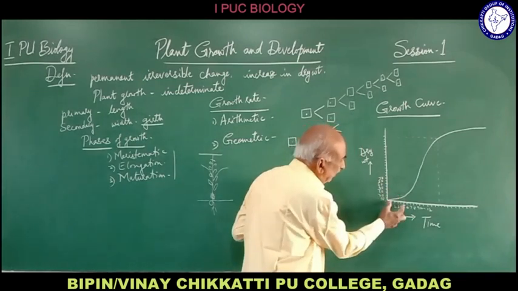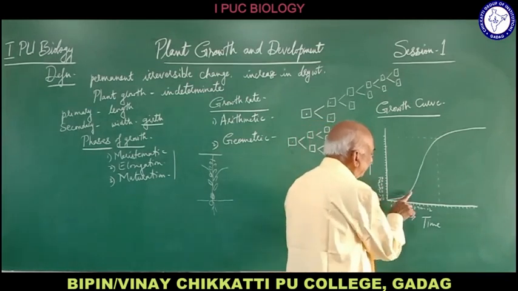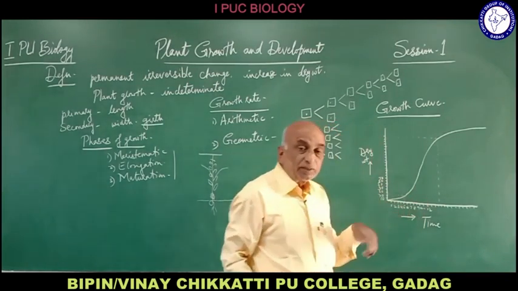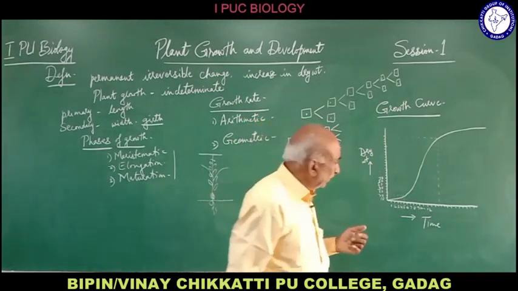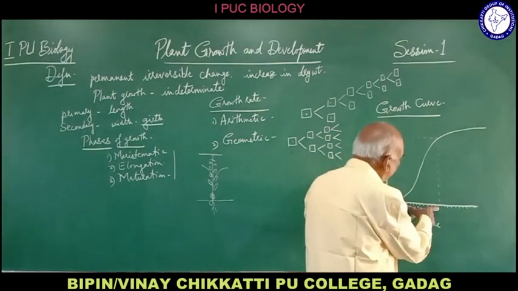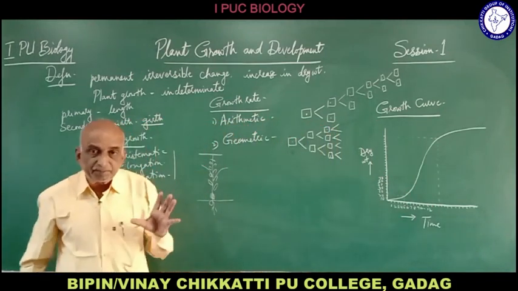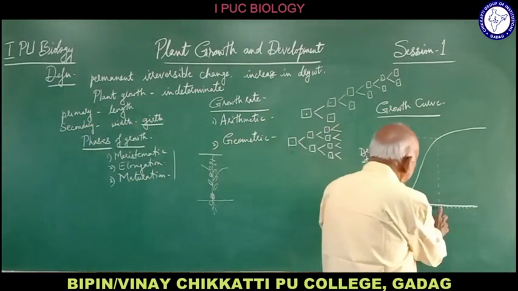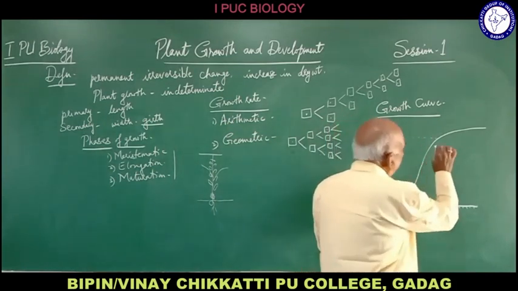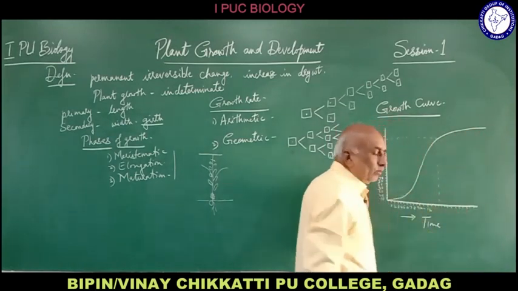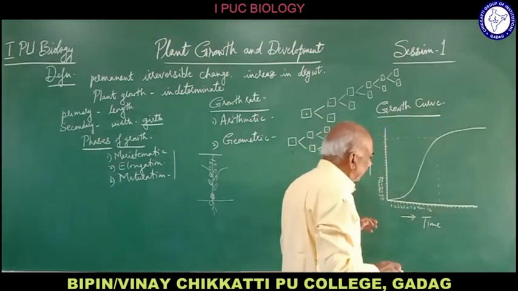So during the starting the growth is very little, but after that there is a steep rise of the curve where the growth increases rapidly. So there is rapid growth, and during a short period the growth is maximum. After that the growth is very slow, so it almost remains constant.